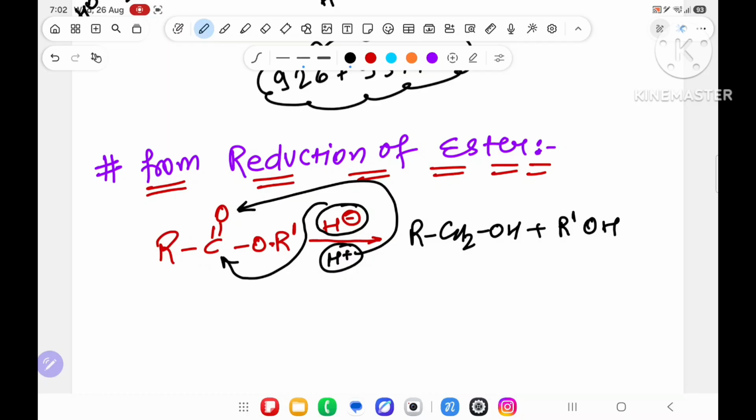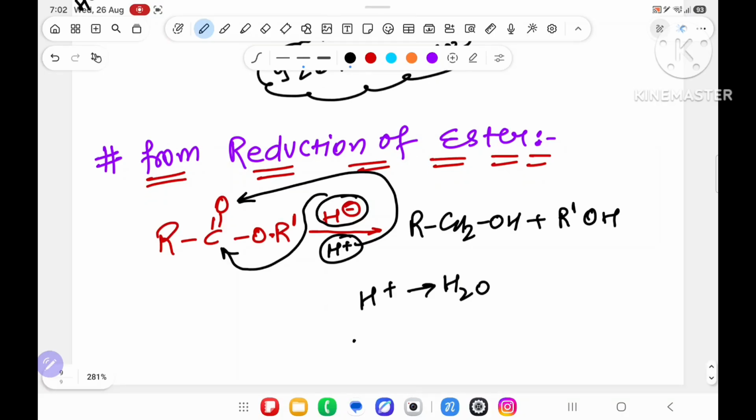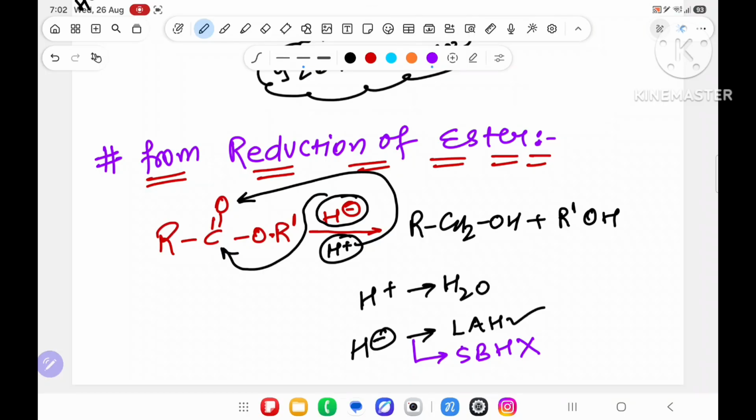From where is it coming, sir? From where is H plus coming, sir? From H2O, no doubt. H minus, sir, H minus source? You have just now written LAH. Yes, it is there. Second, you have written NaBH4. Sir, it is not there because it is only applicable for aldehyde, ketone and acid halide. So this will not give. Okay, sir. Next, you have written that H minus will come from H2. But it has only one hydrogen. So what is coming?